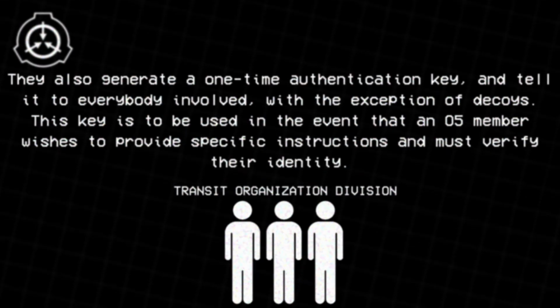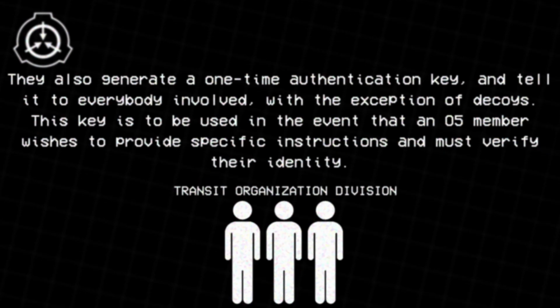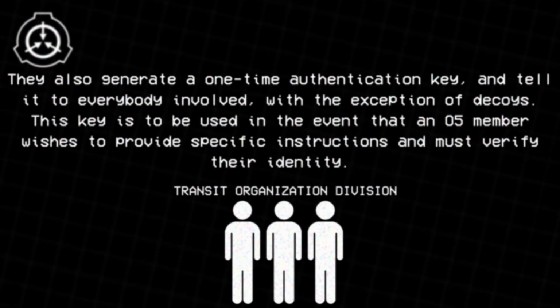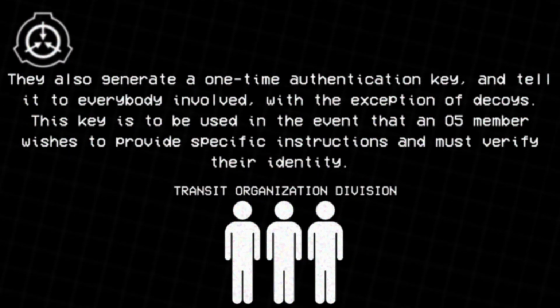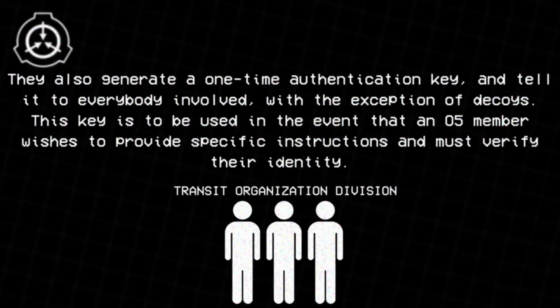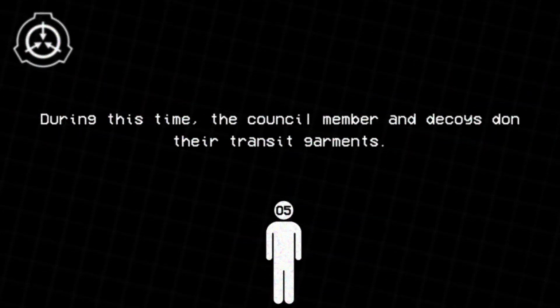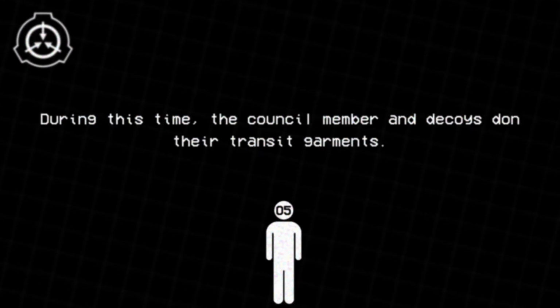They also generate a one-time authentication key and tell it to everybody involved, with the exception of decoys. This key is to be used in the event that an O5 member wishes to provide specific instructions and must verify their identity. During this time, the council member and decoys don their transit garments.